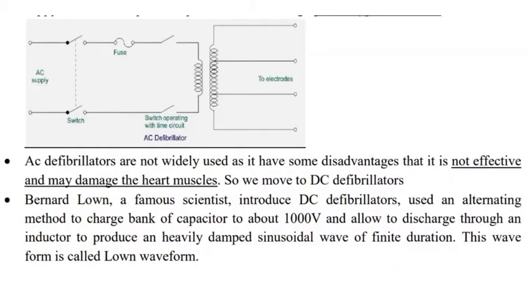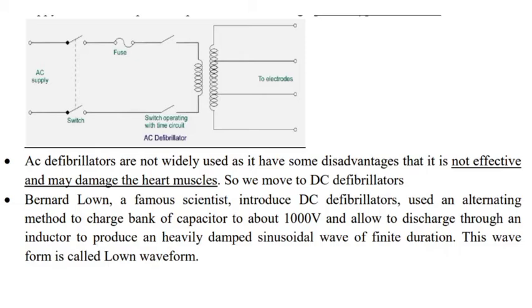So this is the diagram of an AC defibrillator. Very basic type actually. There will be a switching circuit for a known amount of time. The time can be set by the user, and AC power for a short period of time will be delivered to the heart muscle through the electrodes. But the problem is that it can burn some of the muscles. Sometimes it can damage the heart muscles.